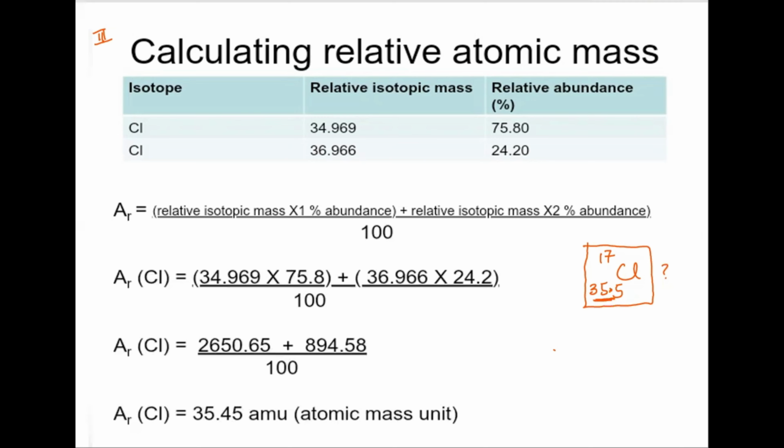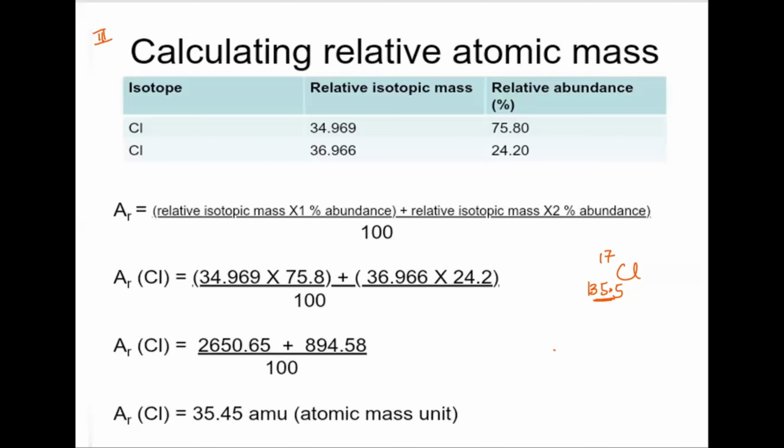So you will say that 35.5 is not because of a half proton or half neutron, but because chlorine exists in two isotopic forms, and each has its percentage abundance. On the basis of that, when you take the average of their isotopic masses, you get the relative atomic mass of chlorine as 35.5.